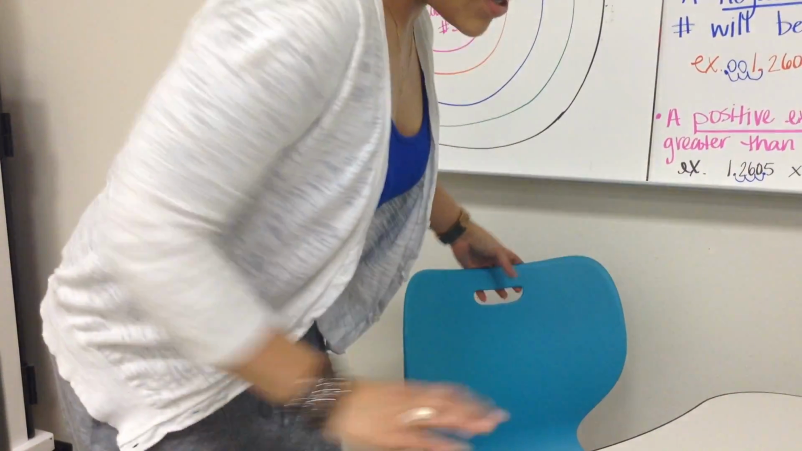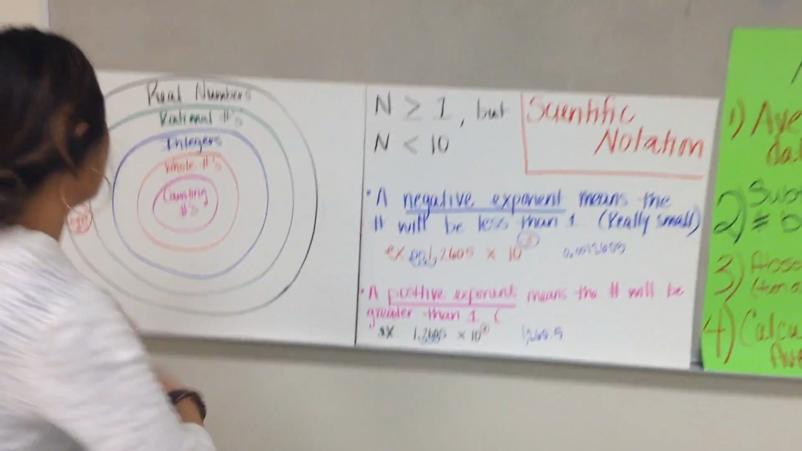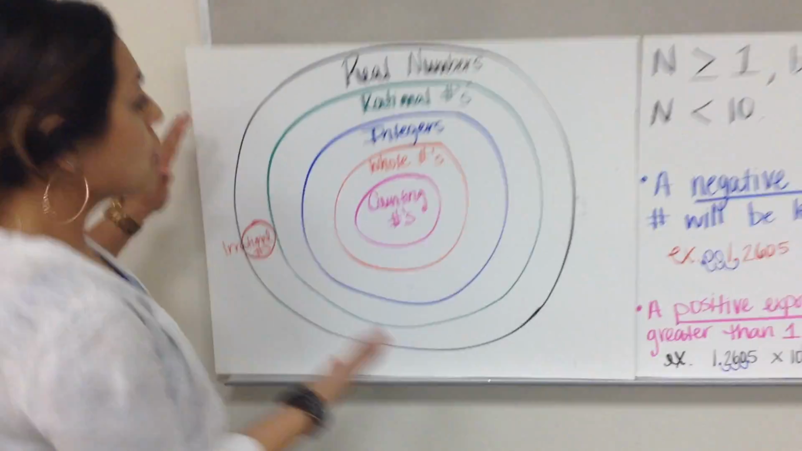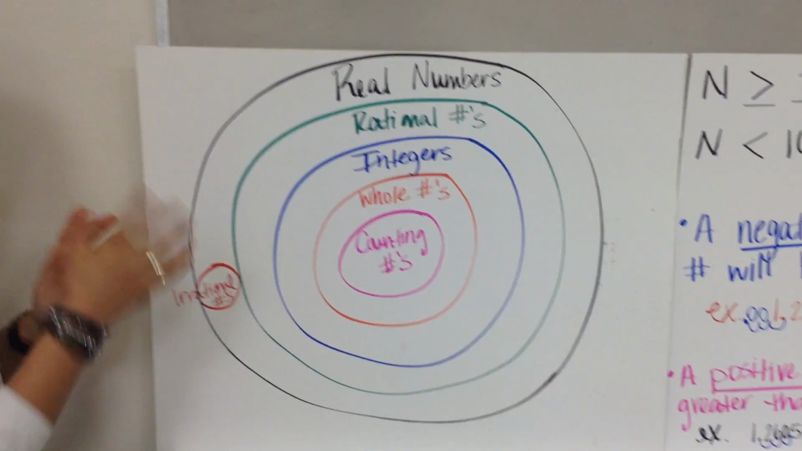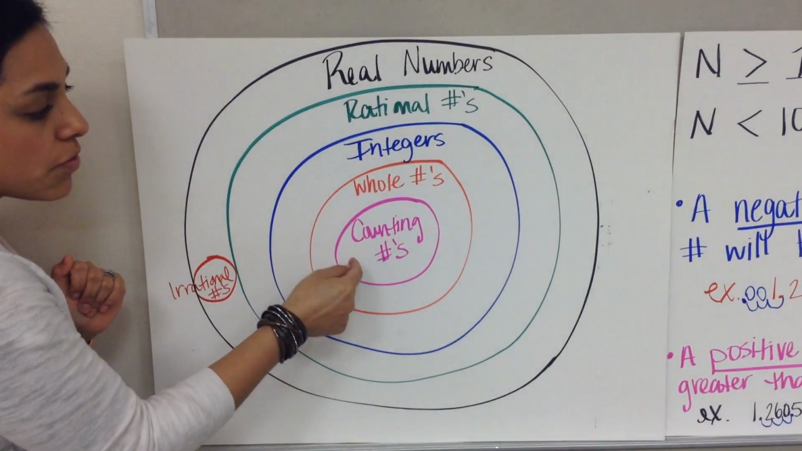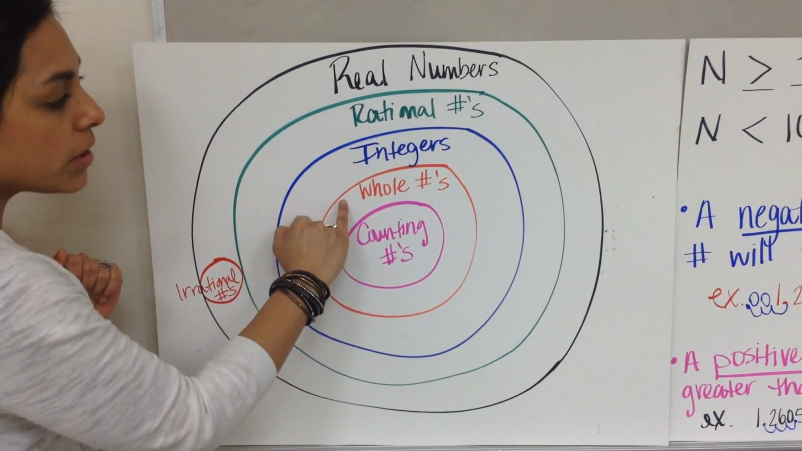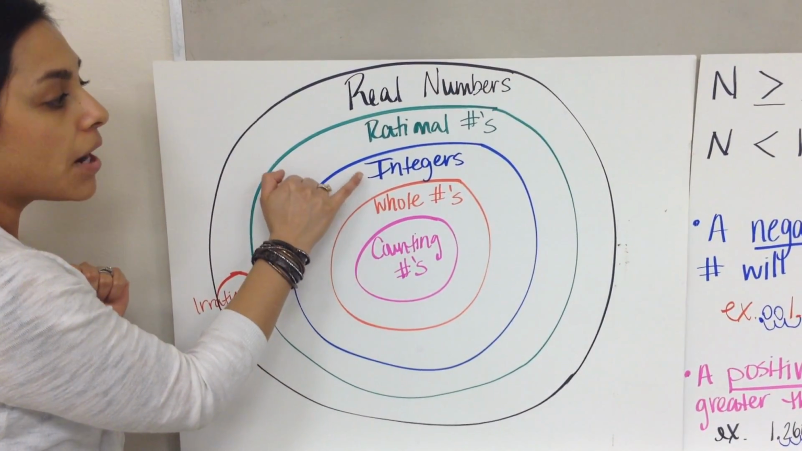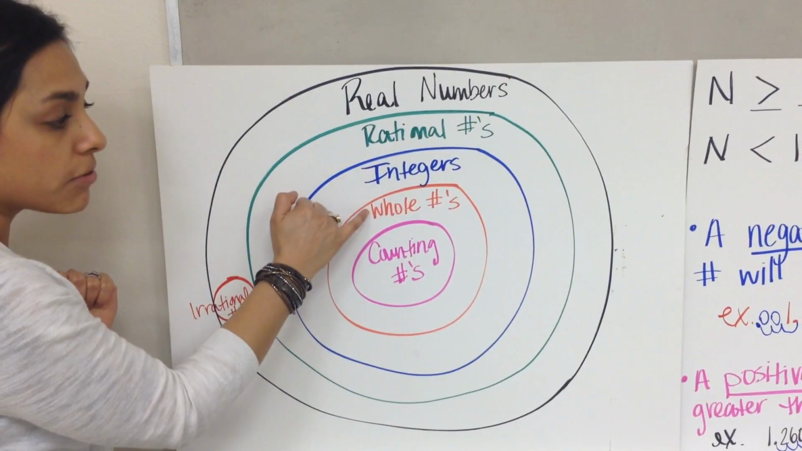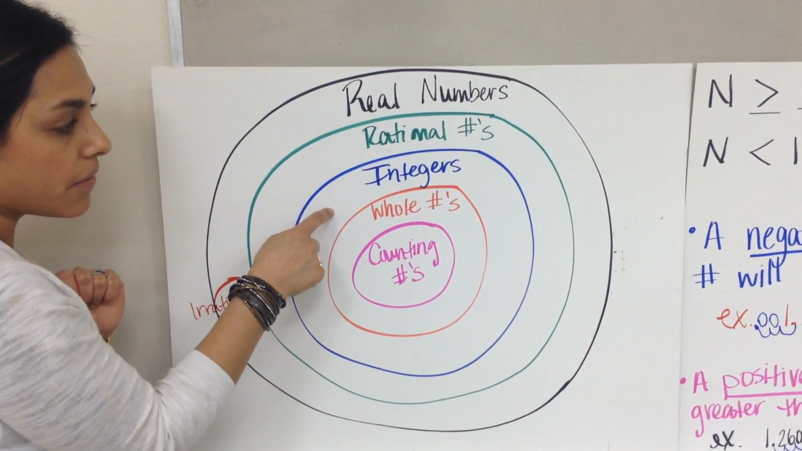So category 1 consists of our real number system. What we want you guys to take from here is just, first of all, remembering what each one stands for. Counting numbers, remember, is 1, 2, 3. Whole numbers are 0, 1, 2, 3, and so on. Integers are going to be positive numbers and their whole numbers and their opposites, including 0.